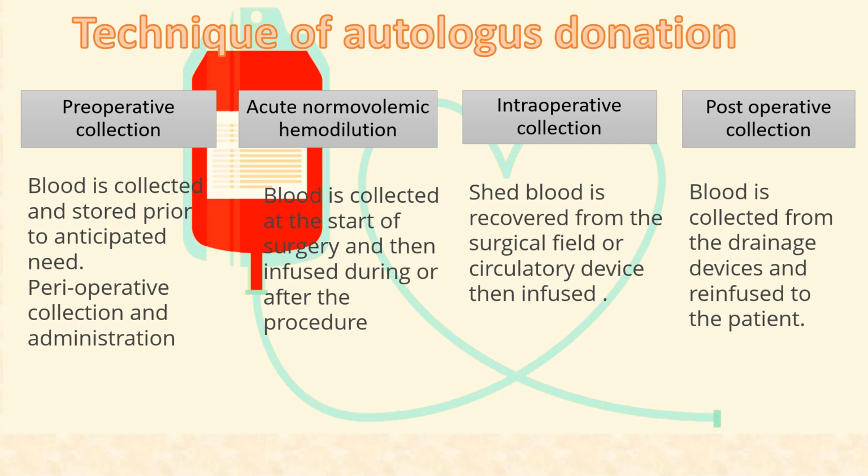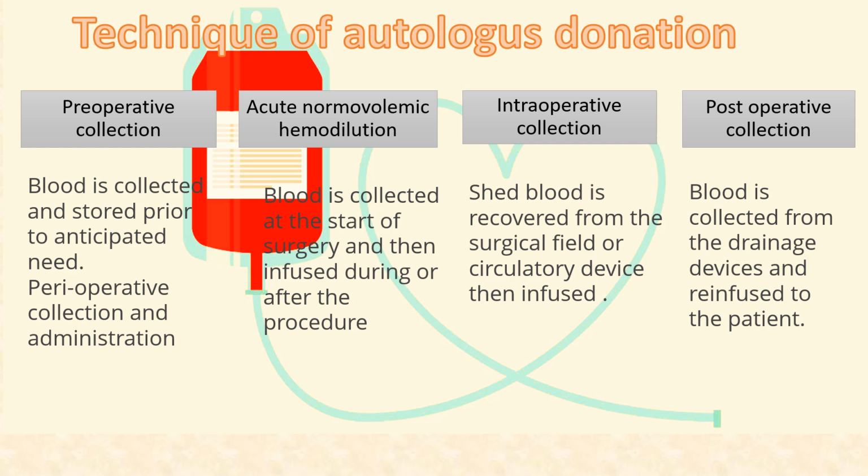Intraoperative collection means the shed blood is recovered from the surgical field or the circulatory device and then infused. The last one is postoperative collection. The blood is collected from the drainage devices and reinfused to the patient.